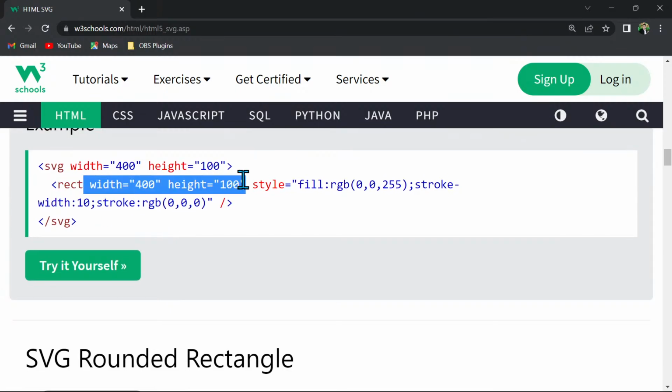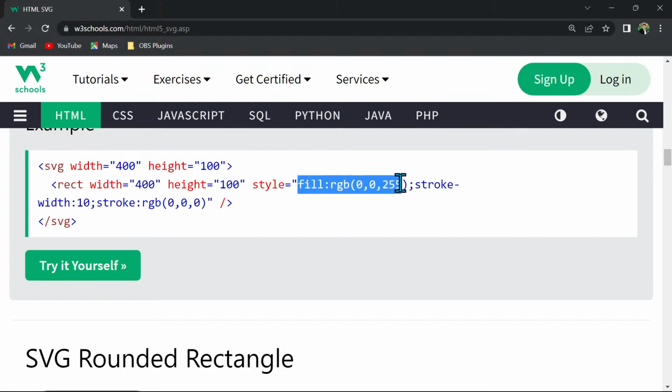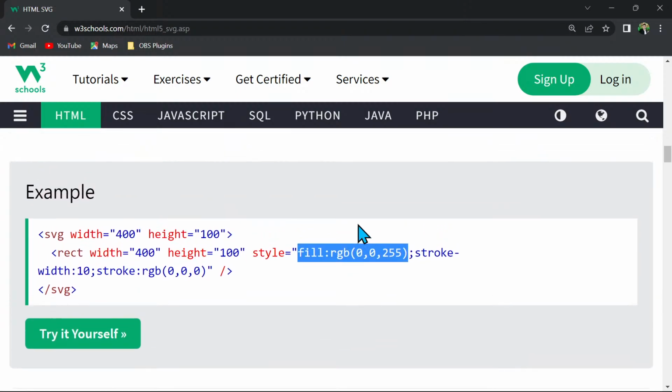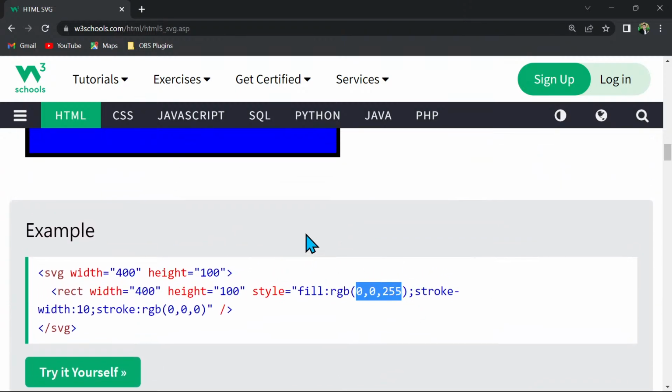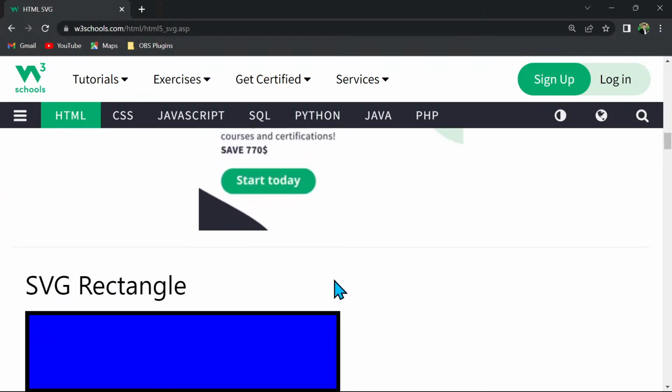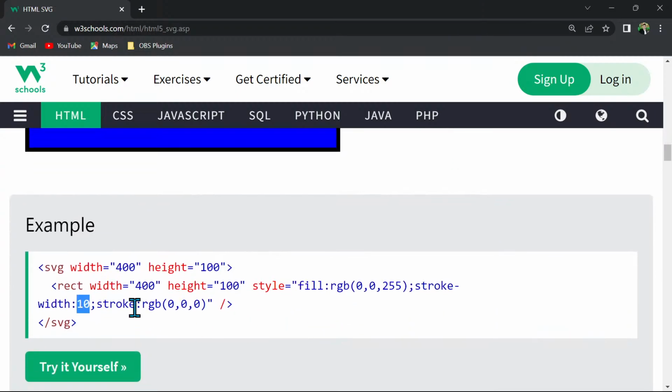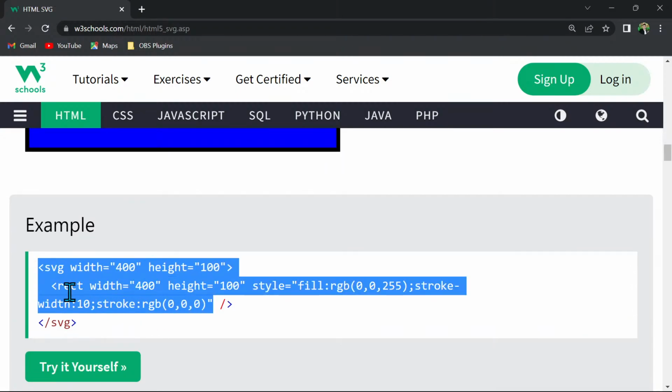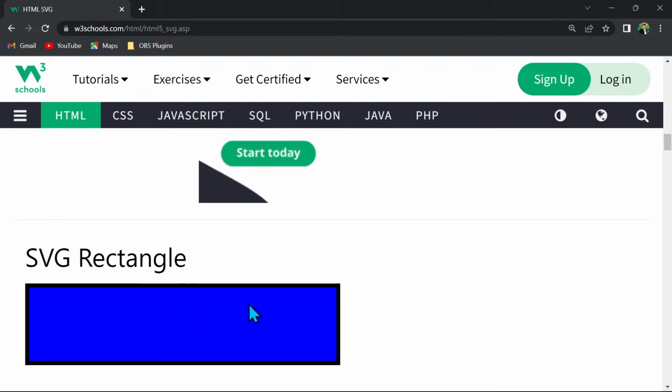Width and height are going to be the attributes which will form that rectangle. Style is the CSS thing where we are adding fill, which is rgb, meaning blue color, and blue color is getting filled for the fill property. And when we write stroke, that is nothing but the border. So the border is 10 pixels, and we have not given a color, so it is black. So all this is going to form this rectangle.